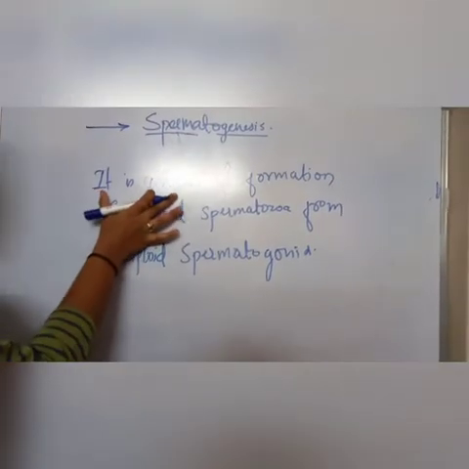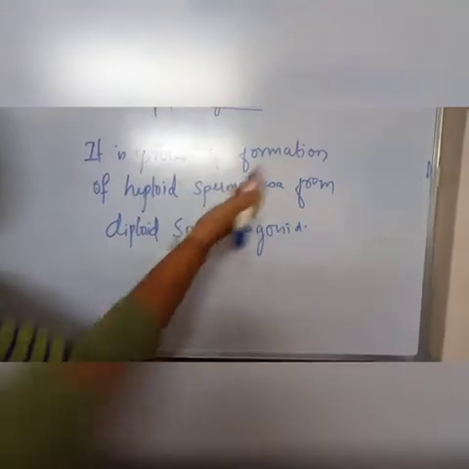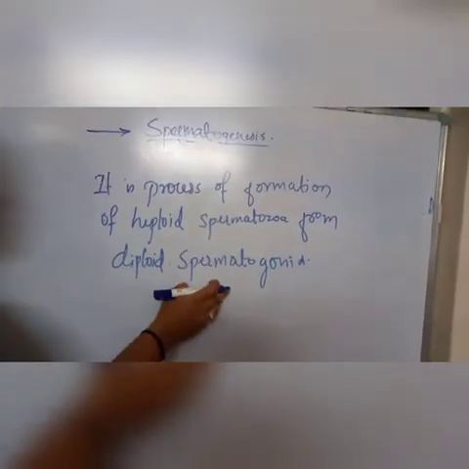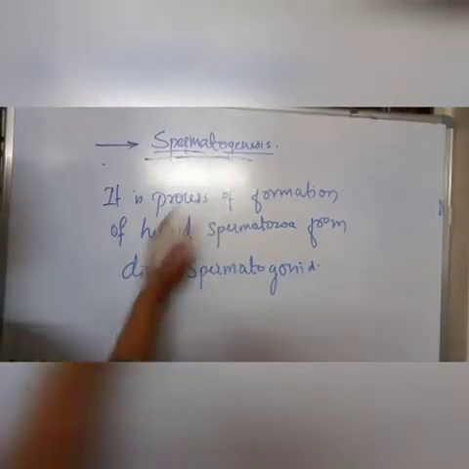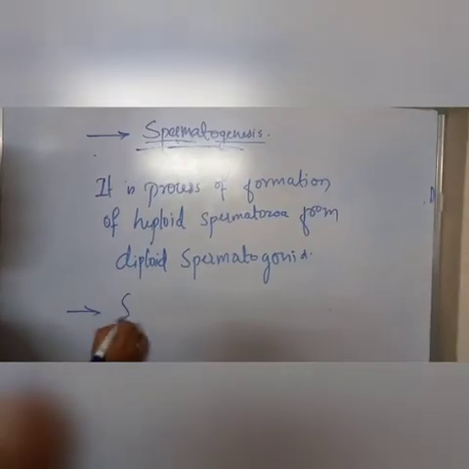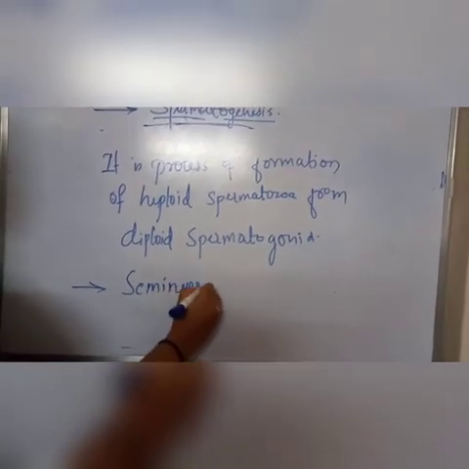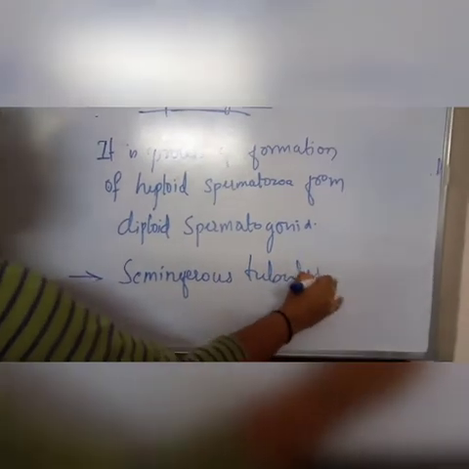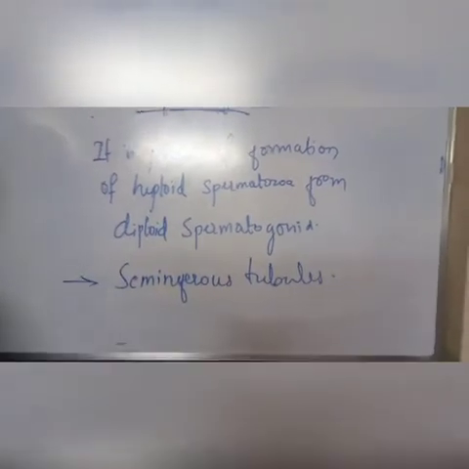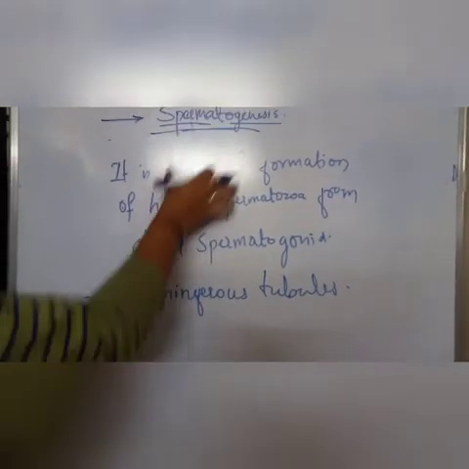Spermatogenesis can be defined as the process of formation of haploid spermatozoa from the diploid spermatogonia. This process takes place in the seminiferous tubules of the testes. Okay, let's study this process.